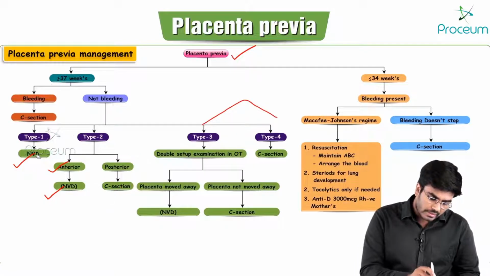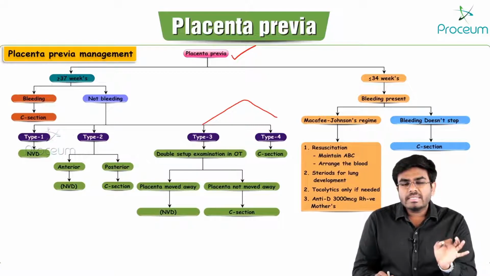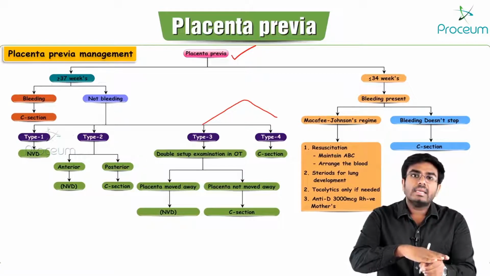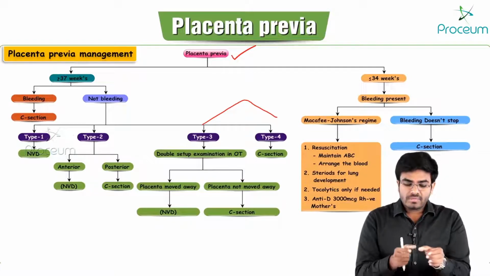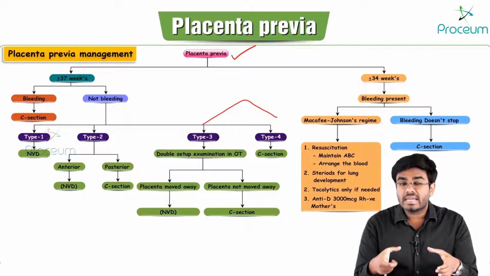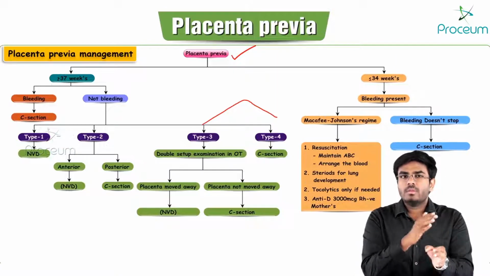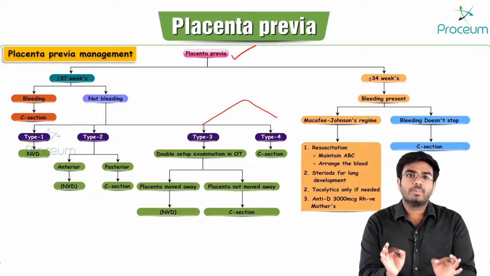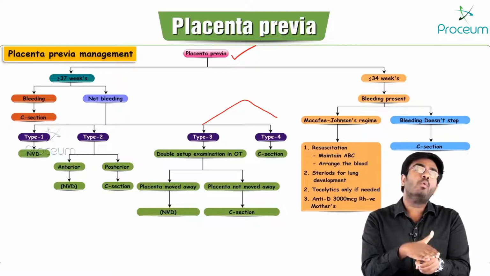But one important point is, type 3 means partial placenta previa, where the placenta is partially covering the internal cervical os. I have said that with cervical effacement and cervical dilation, the placenta will move away. So in this female, right now there is type 3 placenta previa, but with cervical dilation, the placenta may move away.